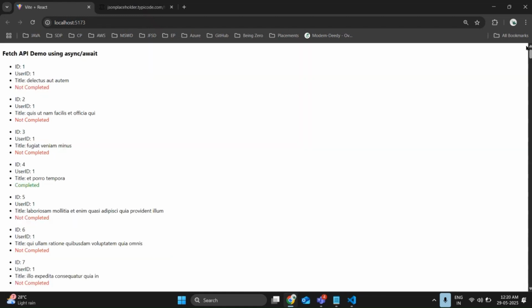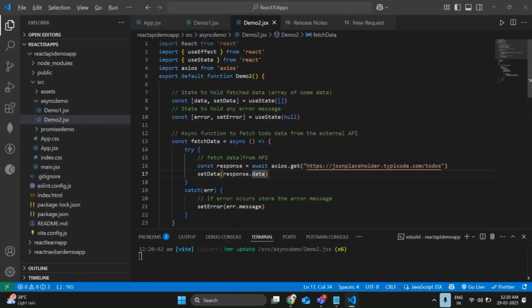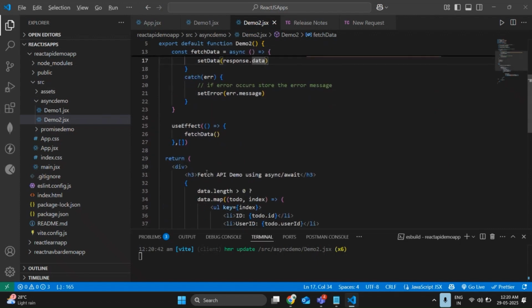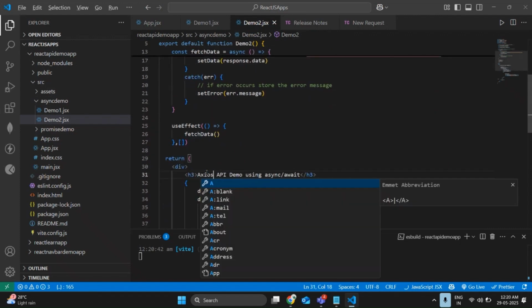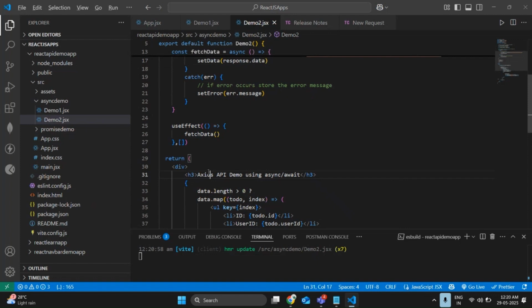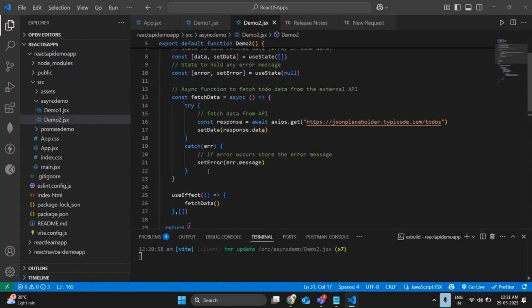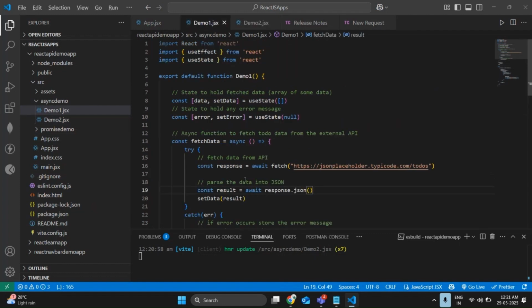Clear, guys? This is a beneficial option. Whenever we are using Axios, we don't need to parse our data into JSON. But if we are using the fetch API, we need to parse our data into JSON and then store the data.